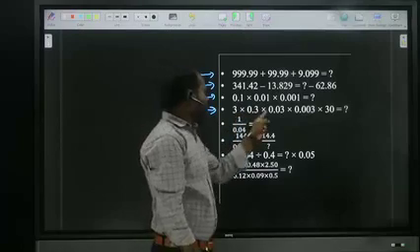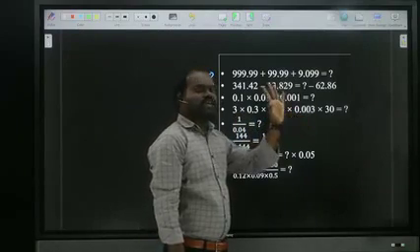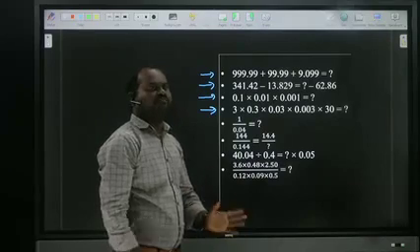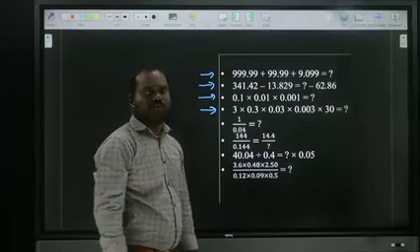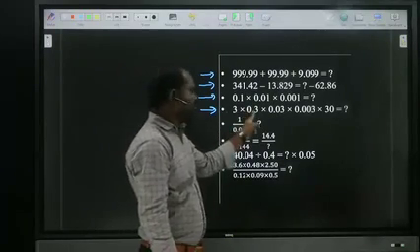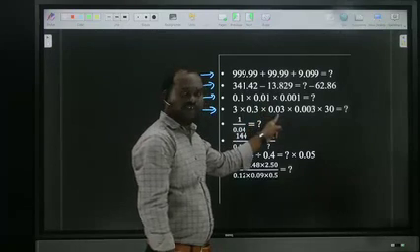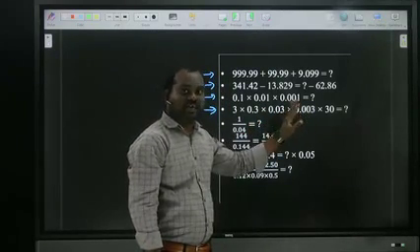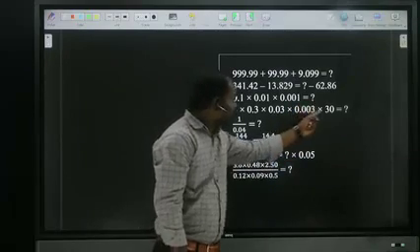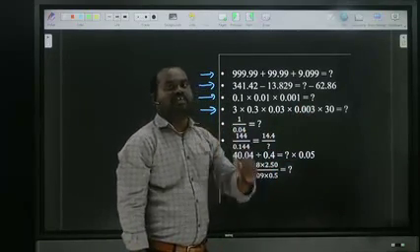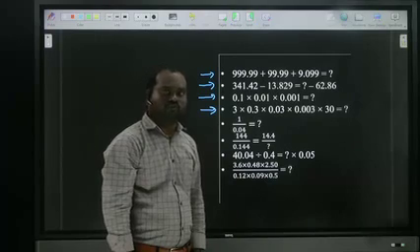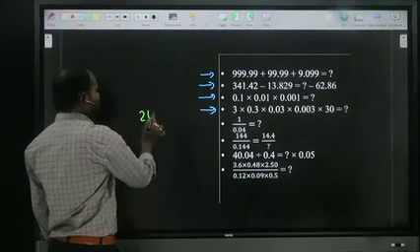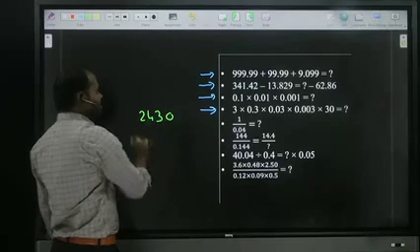3 into 0.3 into 0.03 into 0.003 into 30. If you are feeling difficulty, first remove all the points. What will happen? 3 3s are 9. 9 3s are 27. 27 3s, how much? 81. 81 3s, how much? 243. But the last 0 is there, that's why 2430 is the answer.